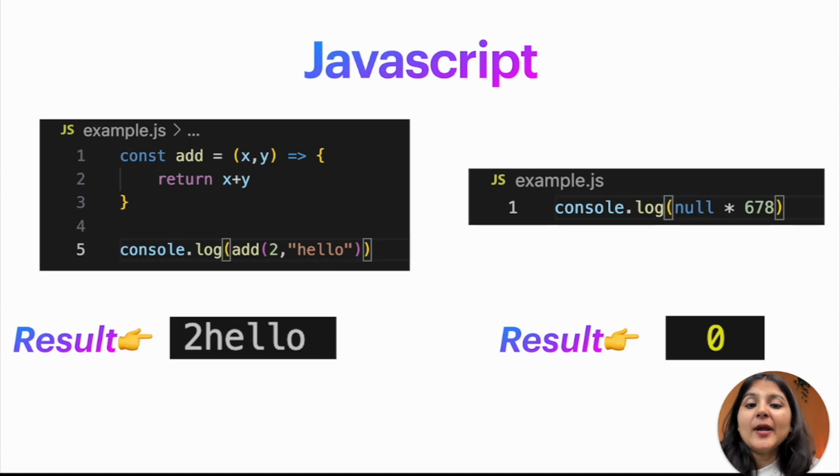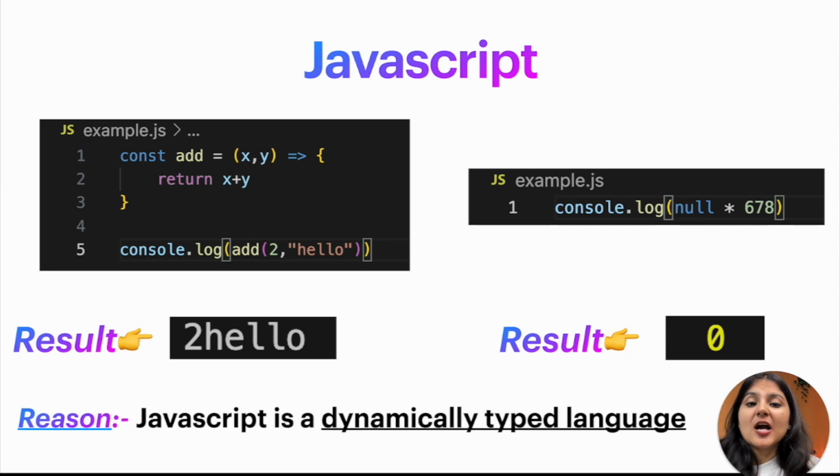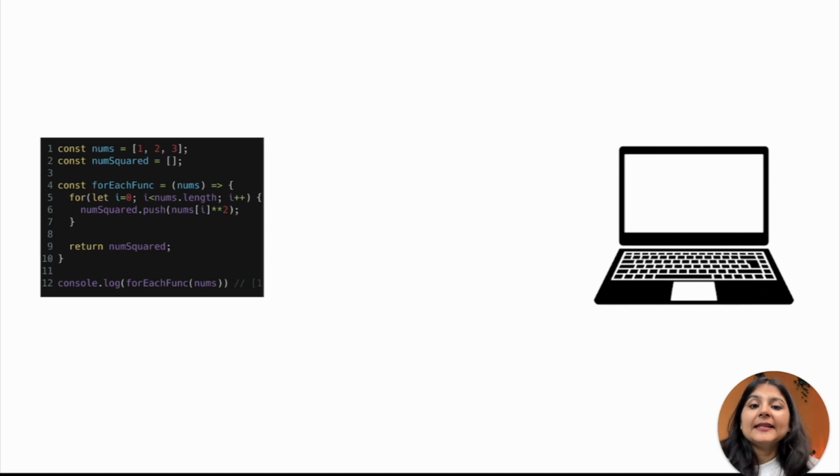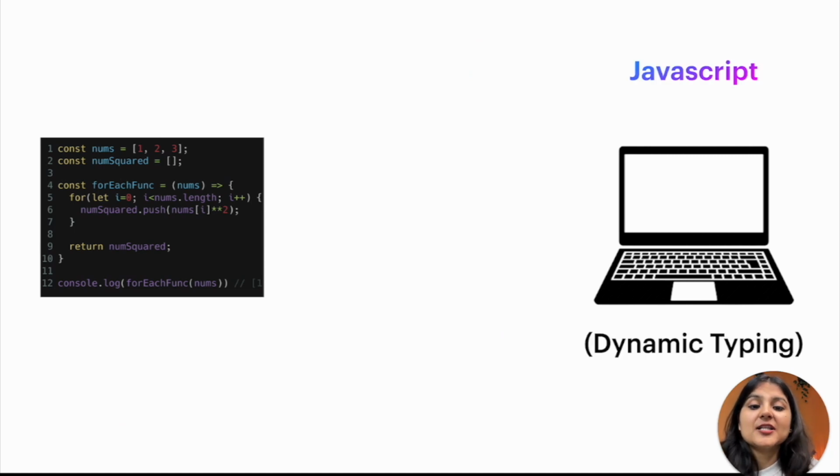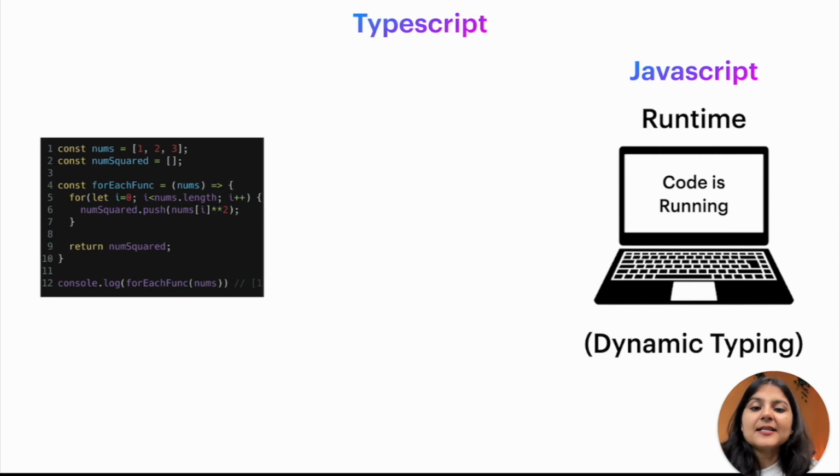So the main reason behind this type of behavior is that JavaScript is a dynamically typed language, meaning in a dynamically typed language such as JavaScript, the data types of the variables are determined at runtime, that is when the code is running. And variables can also change their types during the execution of a program. While this sort of flexibility is good in some cases, it can lead to runtime errors, and that was the reason why TypeScript was introduced. So TypeScript is nothing but JavaScript with types.